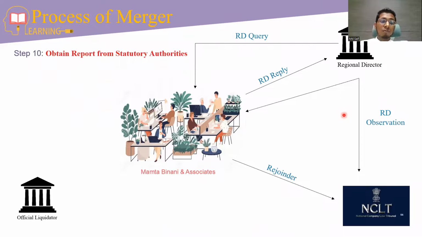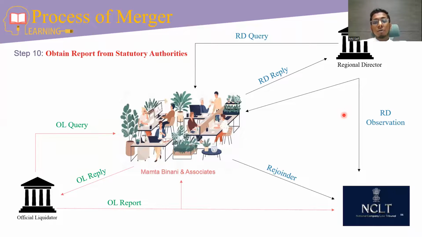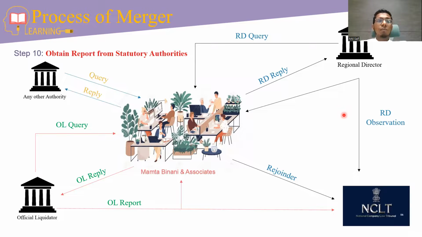Then we also have to obtain the report from the official liquidator. If the official liquidator has some query, they will send it to us. We will prepare the reply and submit it to the official liquidator. And if the official liquidator is satisfied with our reply, they will send the OL report to NCLT along with one copy to the applicant company or authorized representative. And if any other statutory authority, for example income tax or RBI, has any query, they may send it to us and we will have to give the reply in due course.